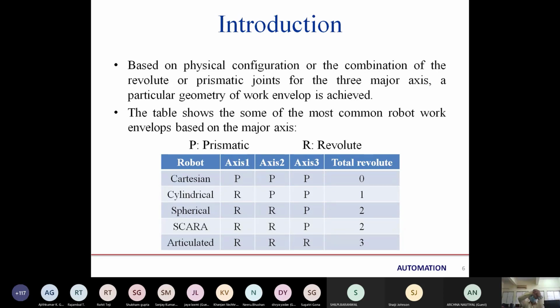We need movement along the axis and around the axis, and that cannot be done by using a single joint. That's why the joint is divided into 2 parts, prismatic and revolute. Okay. Thank you.